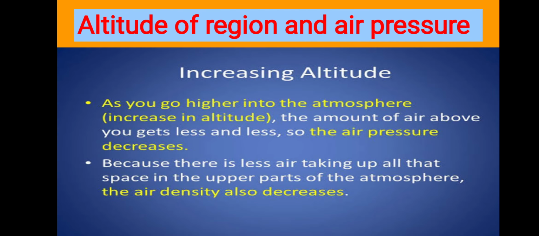Now the first one we will learn, altitude of a region and the air pressure. Altitude means the height of a region. Okay. The proportion of dust in the air, water vapor, heavy gases, etc. is higher in the air closer to the earth's surface. As we go higher into the atmosphere, the amount of air above you gets less and less. So, air pressure decreases.